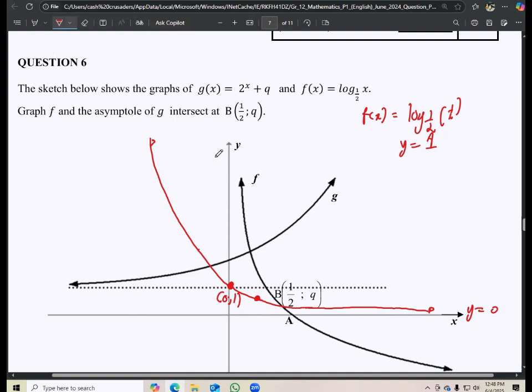Okay, so that's how we would indicate that. The shape is the y-intercept. And then let's say maybe we've shown a point right here, which is supposed to be, in our case, 1 is to 1 over 2. So there would be a mark for that. So there's a mark for the shape, a mark for showing the y-intercept, and a mark for showing just one other point, right? Usually when you show the one other point, you just inverse the coordinates that you got from the other original graph, right? So 3 marks like that.